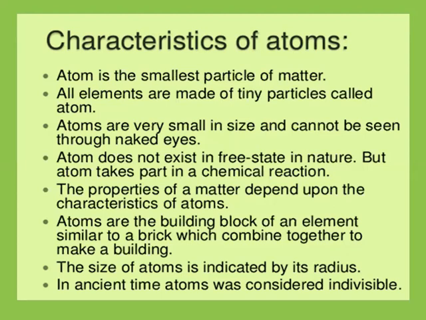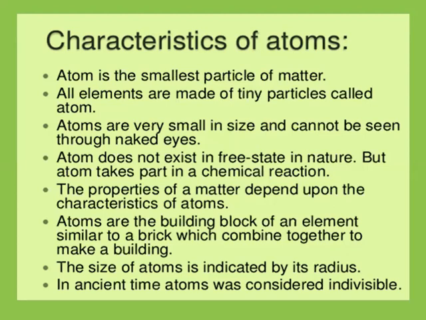The size of an atom is indicated by its radius, also known as atomic radius. Atomic radius is measured in nanometers. The hydrogen atom is the smallest atom of all.